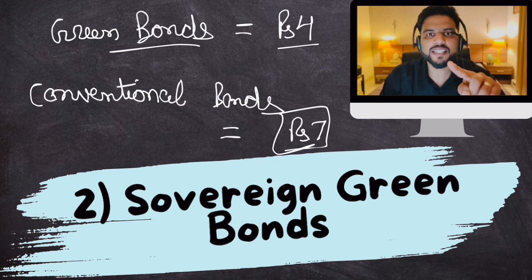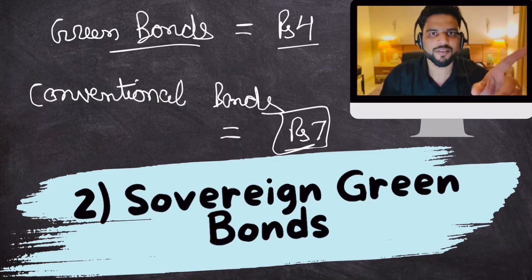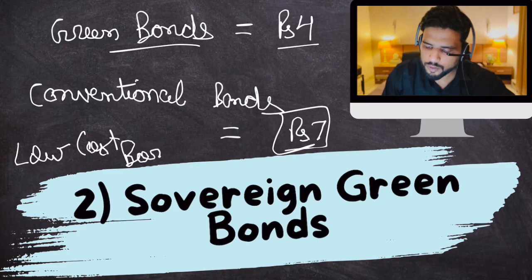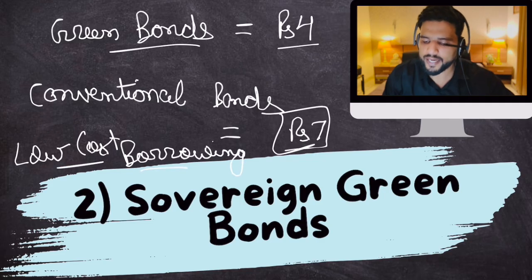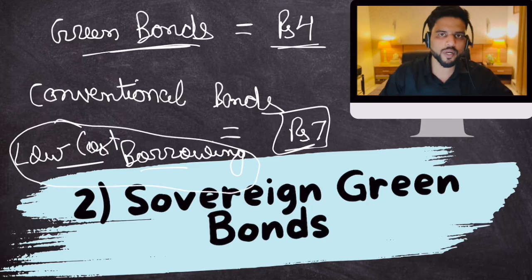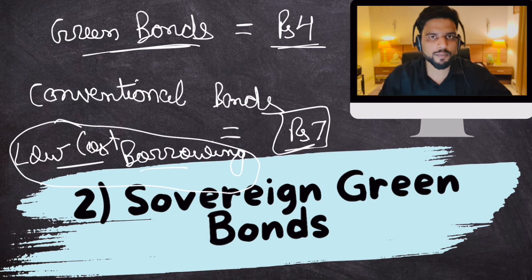Therefore, you cannot make this borrowing by government expensive. You have to keep this borrowing low cost so that government doesn't have to pay that much interest or yield on getting money for green finance. So yield on green bonds is deliberately kept lower so that the cost of these borrowings is low, so that more and more governments issue green bonds, raise money and finance green projects.